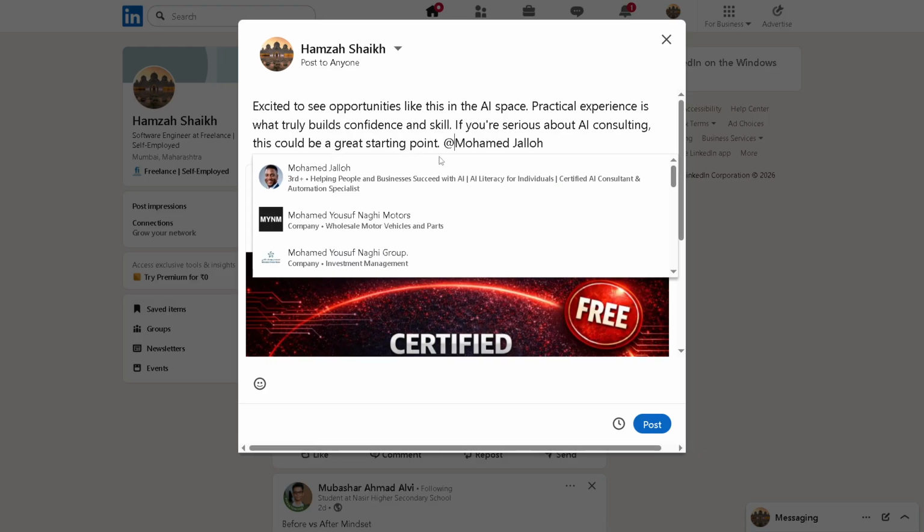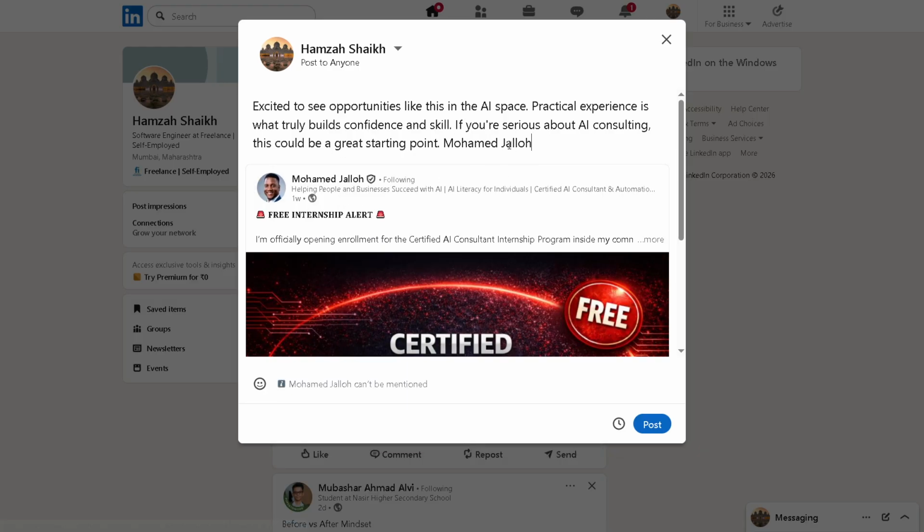To do this, type the @ symbol followed immediately by their professional name. This will alert them that you are quoting their work and allows your connections to easily find the source of the original post, fostering a sense of community.